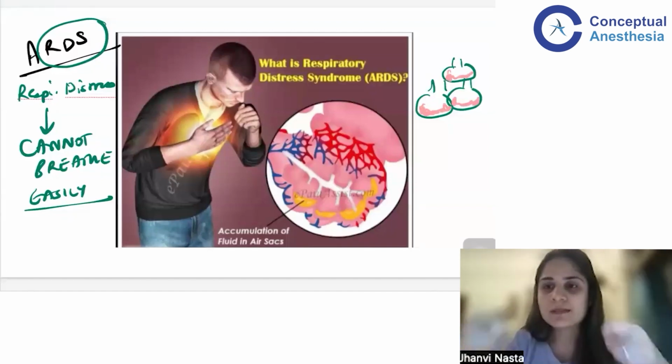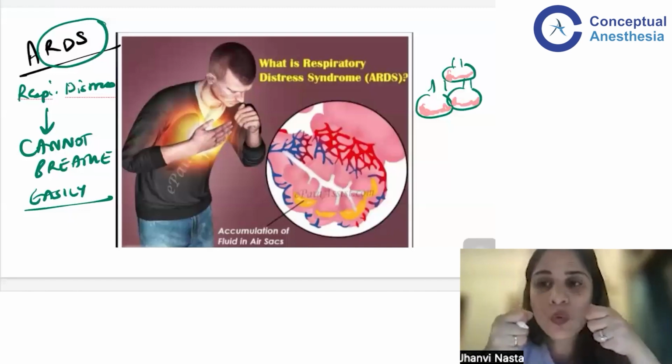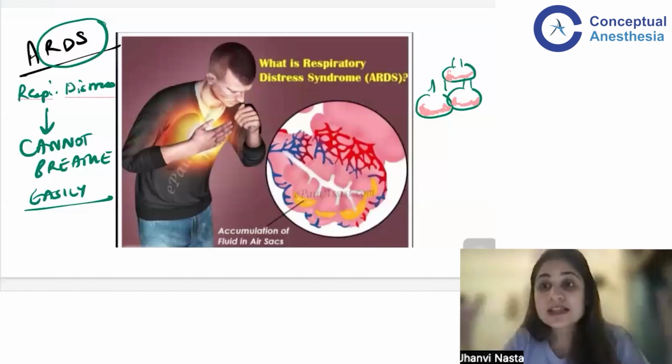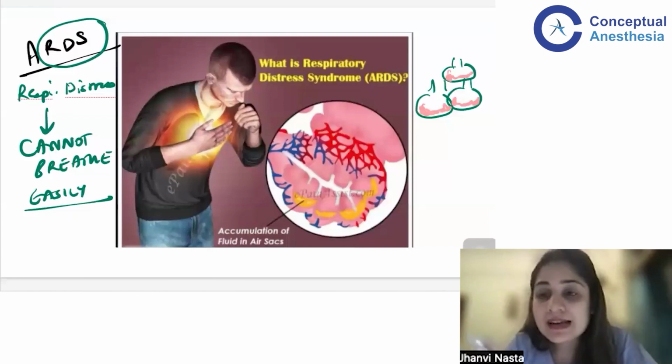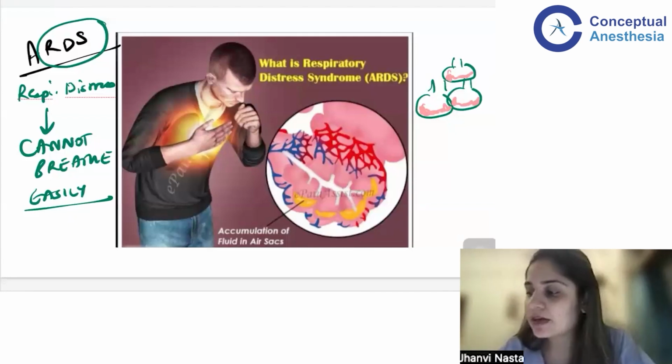But imagine that I fill water in the balloon and tell you to blow more air. Will this balloon expand easily? No. So in respiratory distress syndrome, your alveoli are filled with fluid.